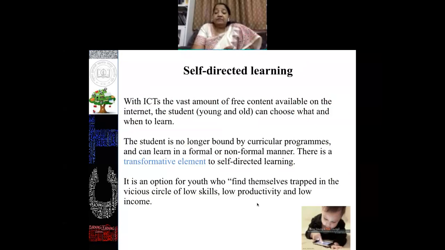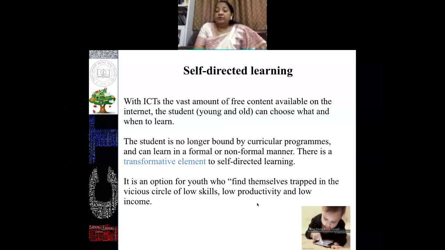Then the next module, after the three blends which I have discussed, the blended learning, is self-directed learning. Self-directed learning means that with ICT, given the vast amount of free content available on the internet, the student can choose what and when to learn. The student is no longer bound by a curriculum program. They can learn in a formal or non-formal manner. There is a transformative element to self-directed learning.